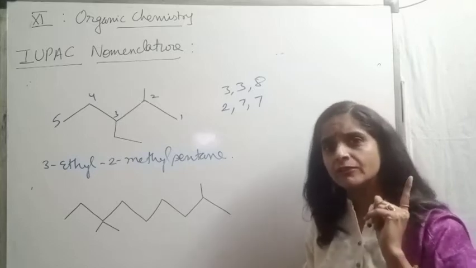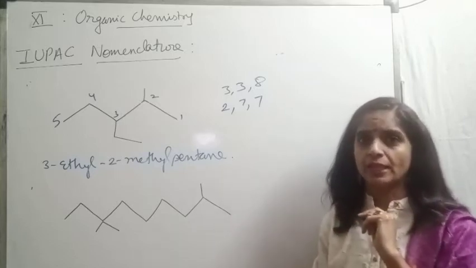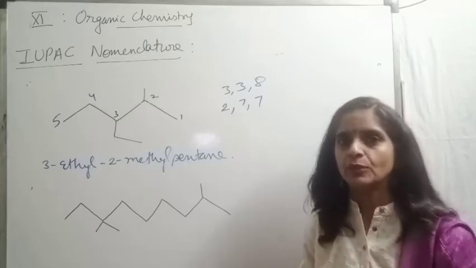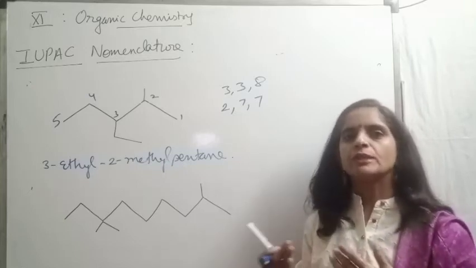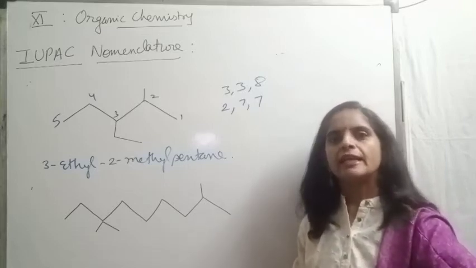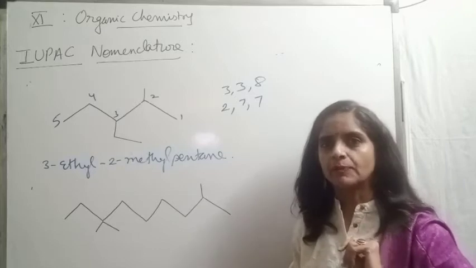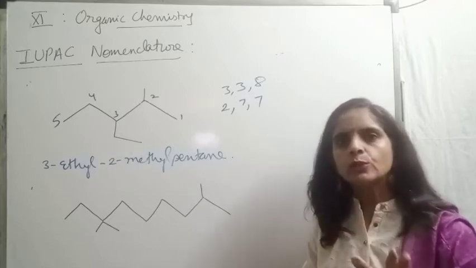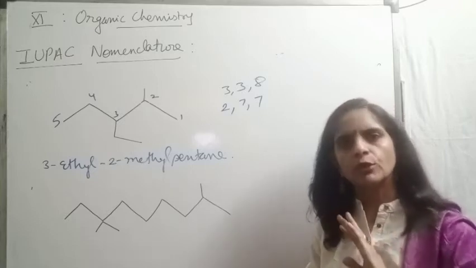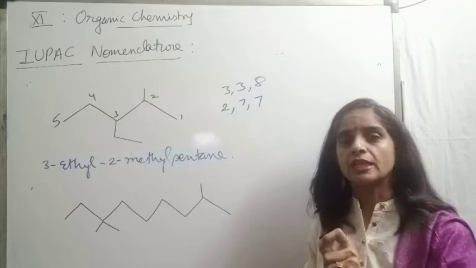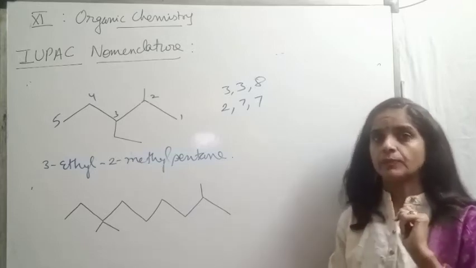This is a very common confusion among students that we will follow the lowest sum rule. No beta, we never follow the lowest sum rule. Generally, why is this confusing? Because in most cases, the lowest set of locants and the lowest sum generally come out the same. That's why students get confused. This is the reason I never use the term lowest sum rule. To avoid the confusion, I simply use the term lowest position, not the lowest sum.